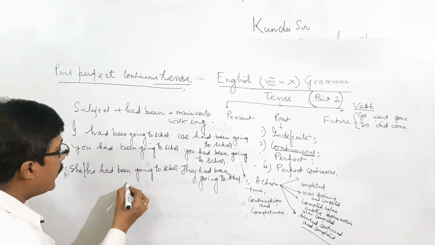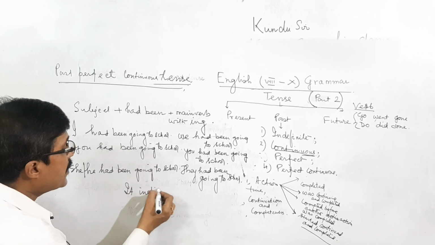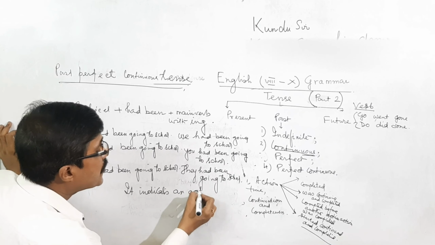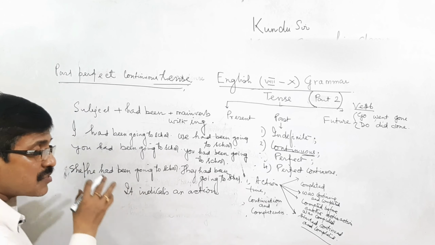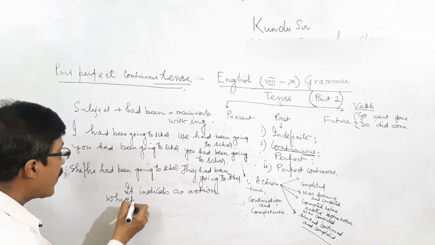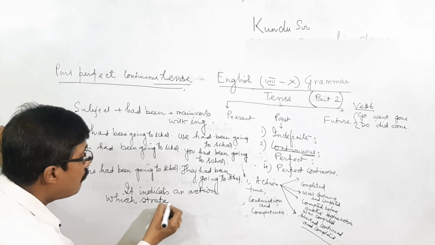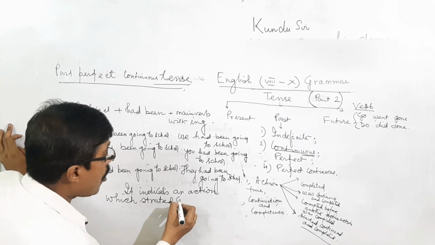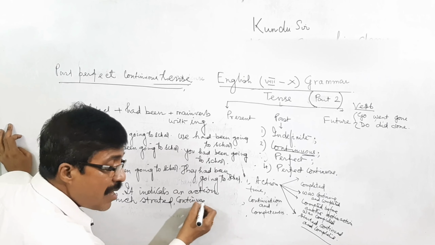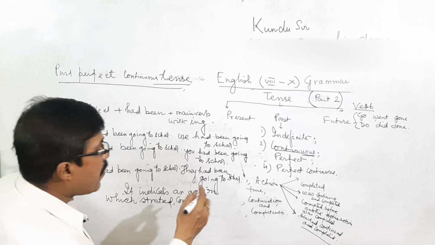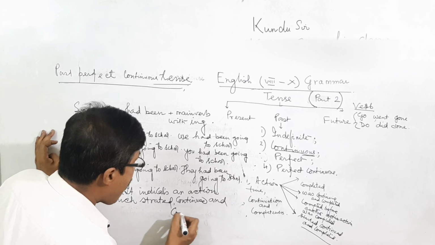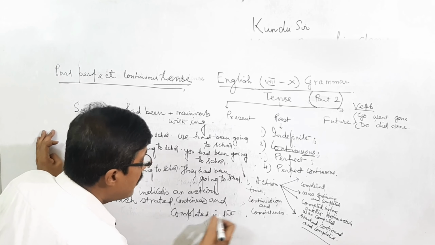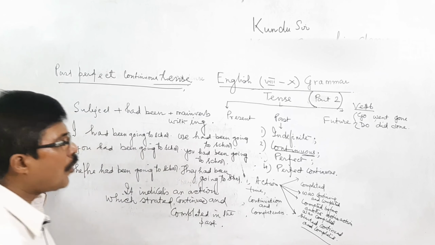And now I am briefing again, it indicates an action which started and continued for some duration and completed in the past.